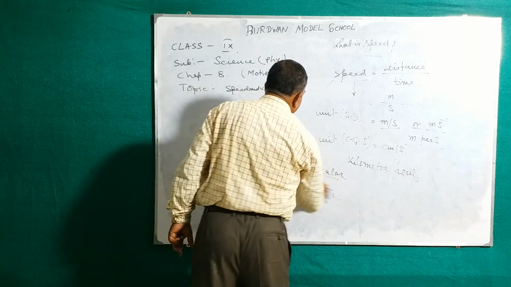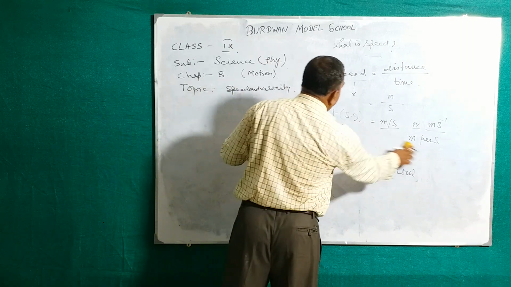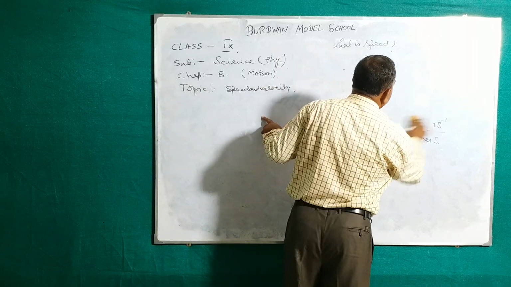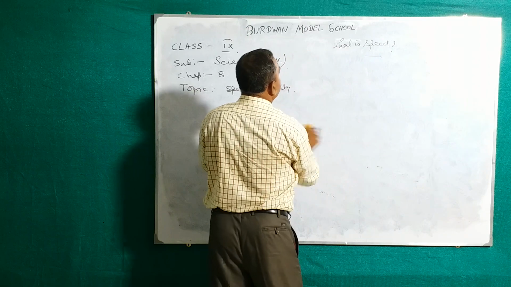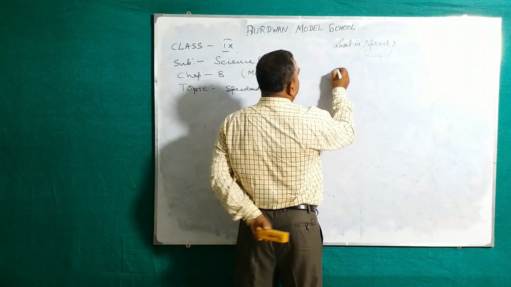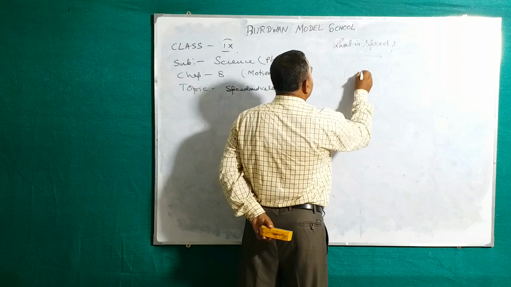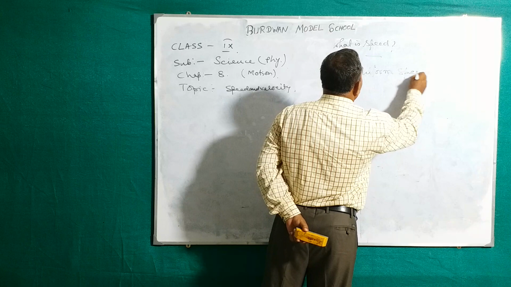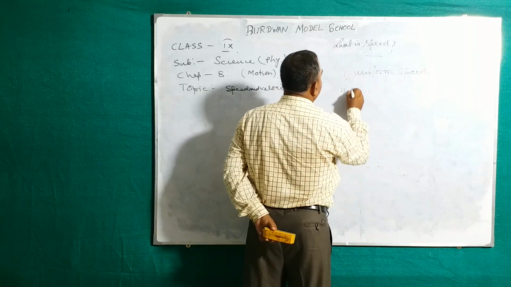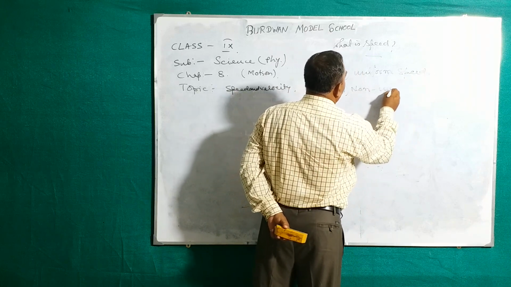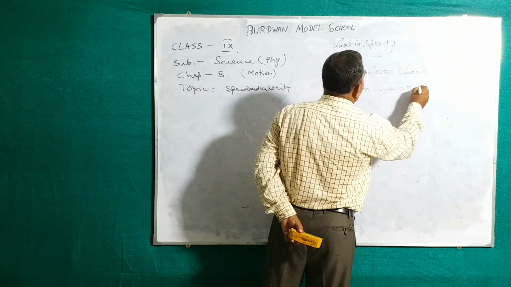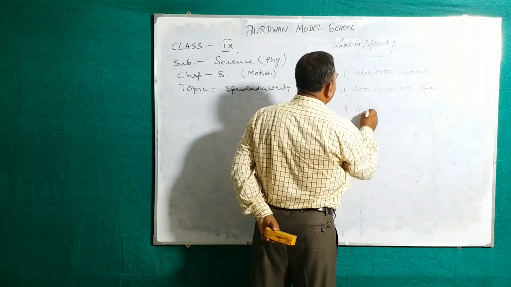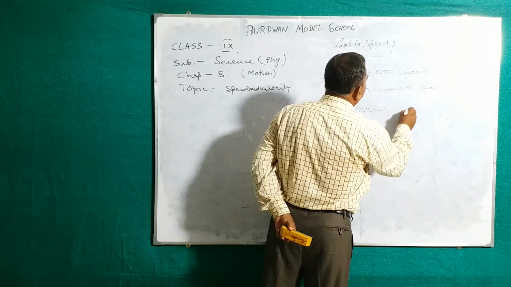First and foremost question, sometimes you see one question here, that is, how many types of speed? First is uniform speed. Second is non-uniform speed. Third is average speed.